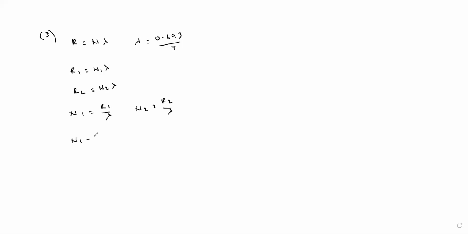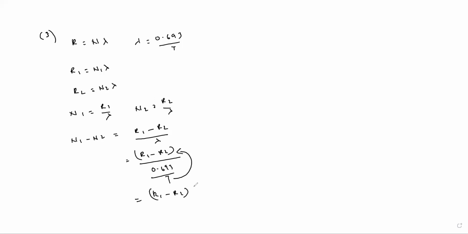So N1 minus N2 is equal to, what do we have? R1 minus R2 by lambda. What is lambda? 0.693 by T. So T comes up. Then this is R1 minus R2 into T by 0.693. Okay.